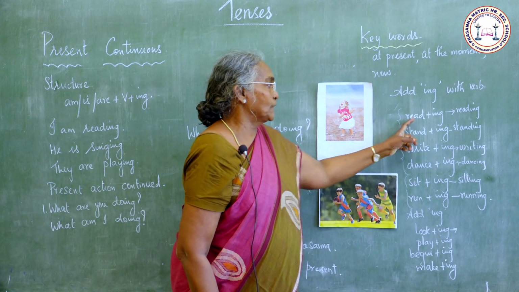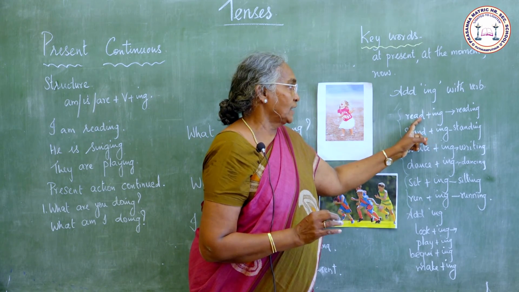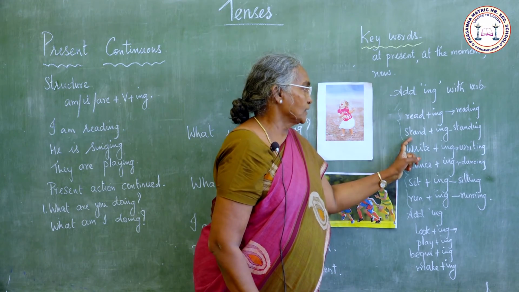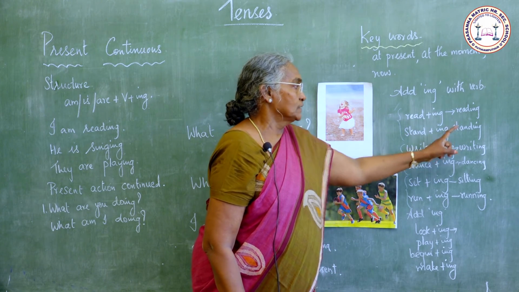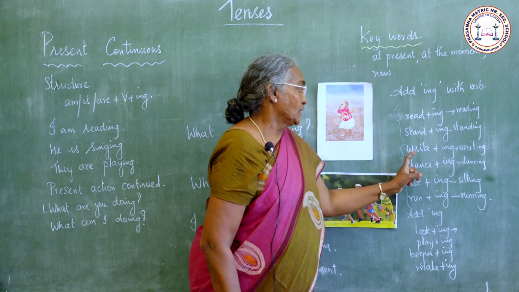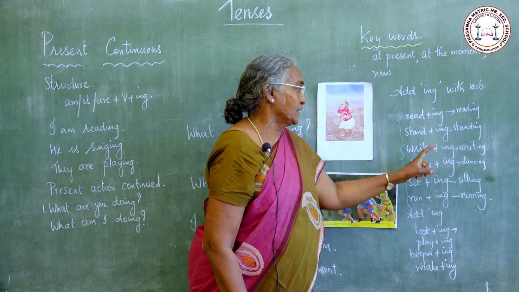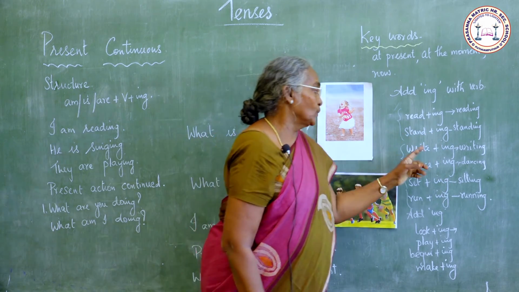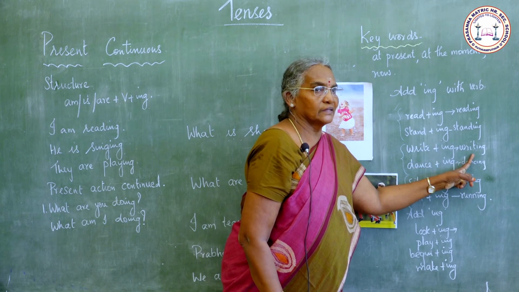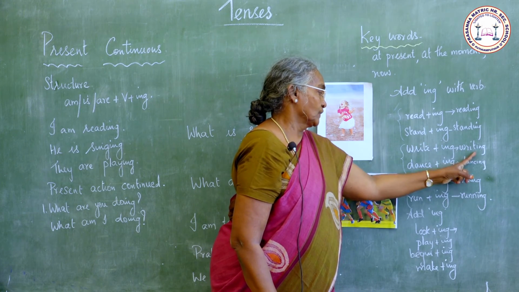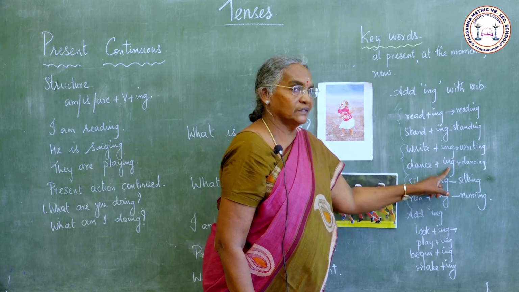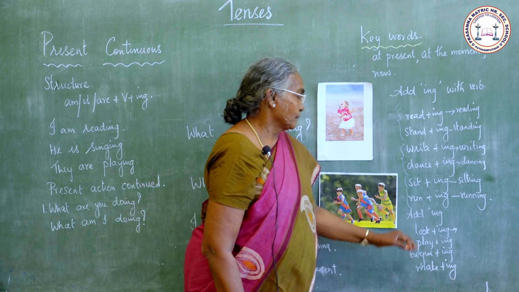Here, read plus ing, we just added ing with the verb read, reading. Here also, stand plus ing, standing, there is no change. Write plus ing: when we add ing with the verb write, what do we do? We remove the e and add ing, writing. And here also we remove the e and add ing, dancing.